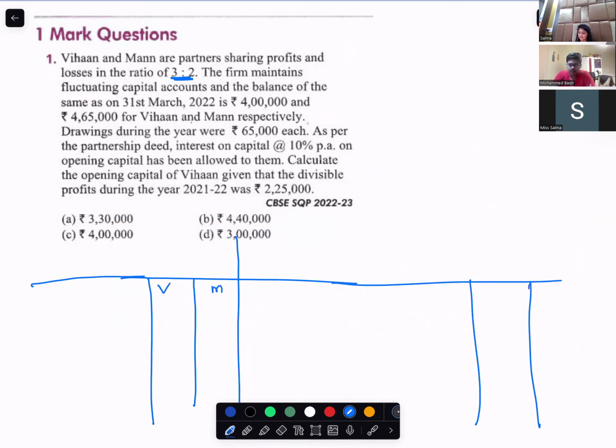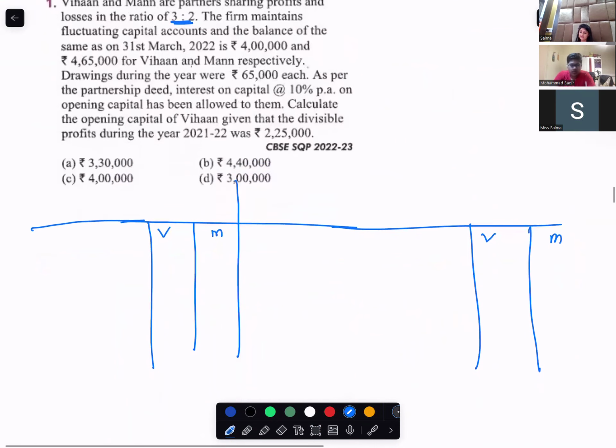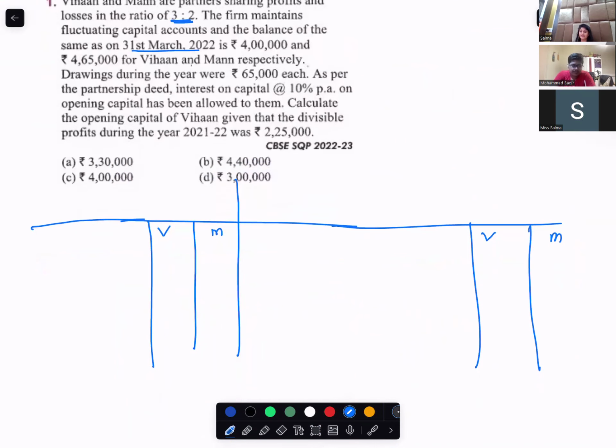The partners are Vihan and Man. On the last date, that is 31st March 2022, the balance of the partners' capital account is 4 lakh 65 thousand. That means this is the closing balance.